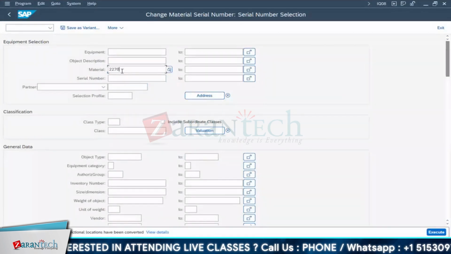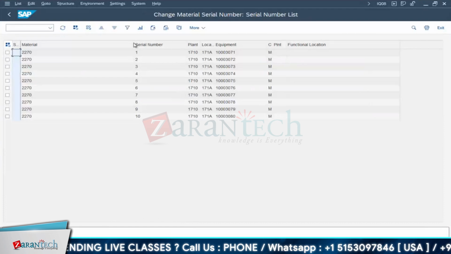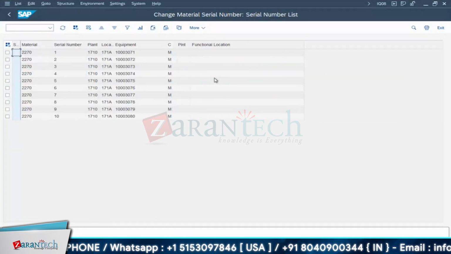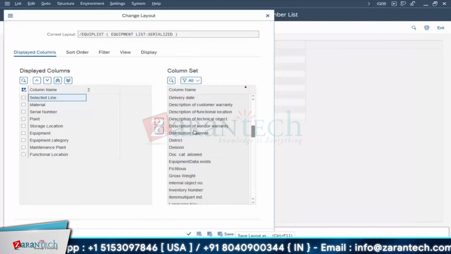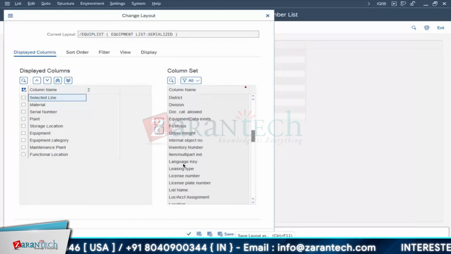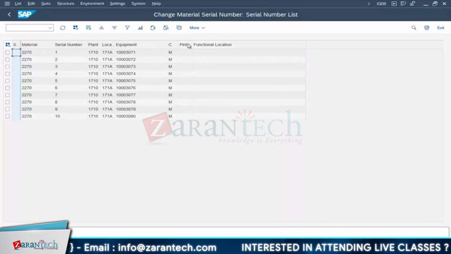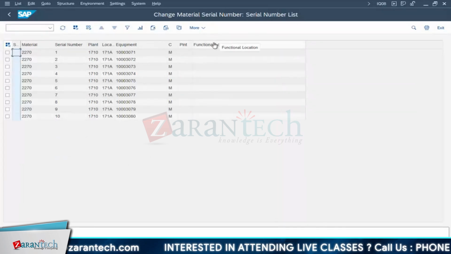Then go for your 2270 and execute. This is your material. All of them are lying in the store. Go for the layout. Choose layout. We want certain details to be maintained over here. Everything is there. The plant is there, and the functional location is there.